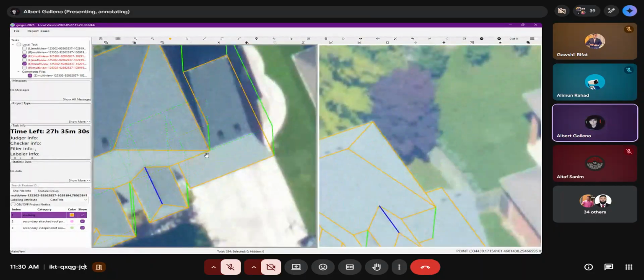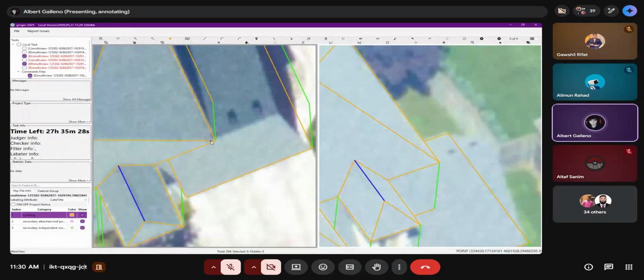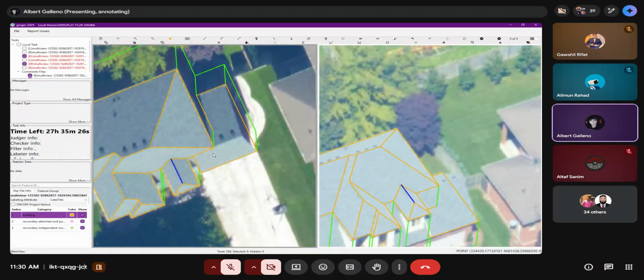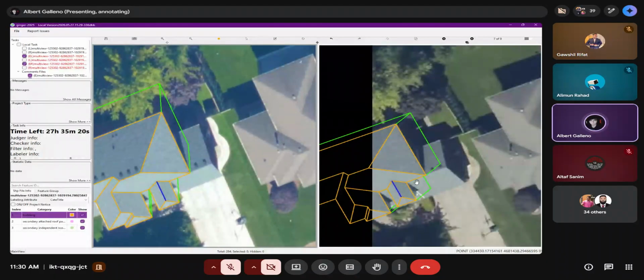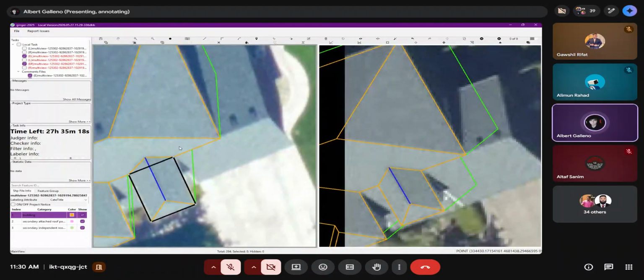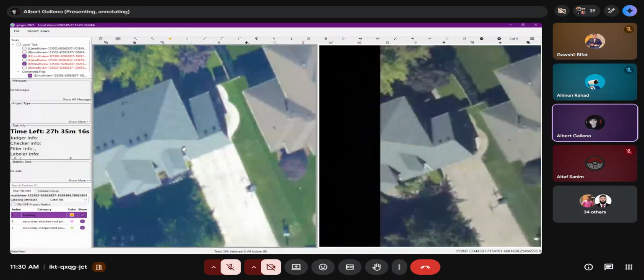And we need to use the 9 right here. Or let me see. We have the same roof. Yeah, it's having the same roof. So for this one, guys, if you can see right here, this roof and this roof are kind of similar, or in one roof only.